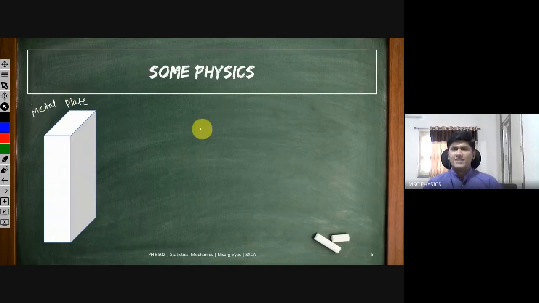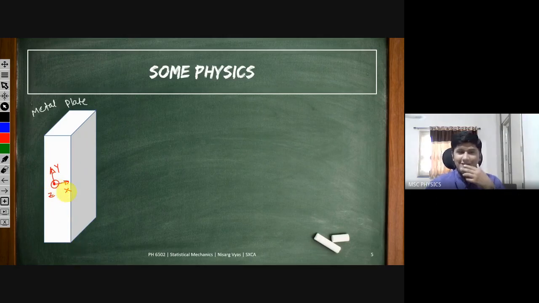We are going to study some physics right now, that how is the emission going to take place. So in this metal plate, let me define some set of axes. This is x-axis, this is y-axis, and obviously the axis coming out of it is z-axis.